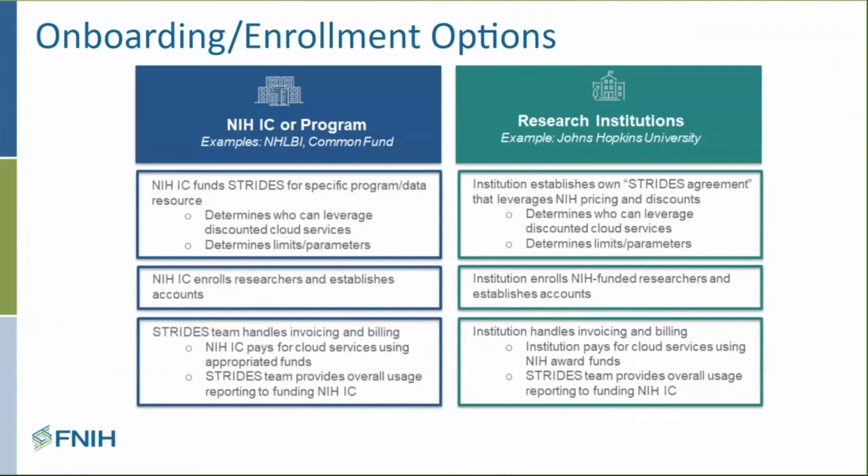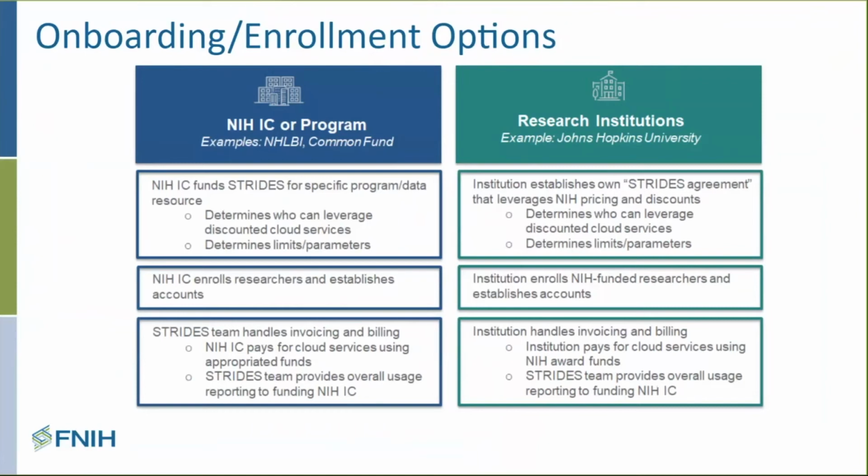So on the left-hand side in blue, this is where an NIH Institute or Center, IC, pays directly for the cloud resources that are being used. This can happen for both intramural or extramural programs. What happens is NIH puts funds on the existing STRIDES award and says, these are the programs, these are the researchers who can draw down on those funds. NIH is invoiced directly for that use. The institute or center or the research program doesn't have to worry about any of the payment.